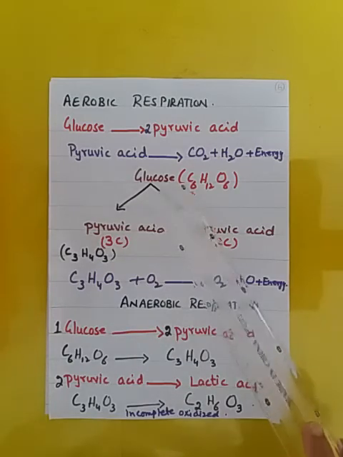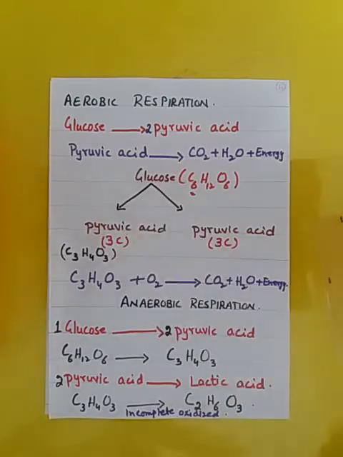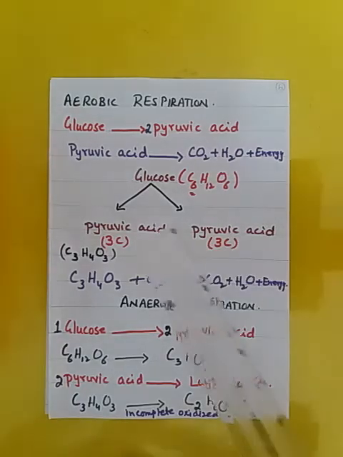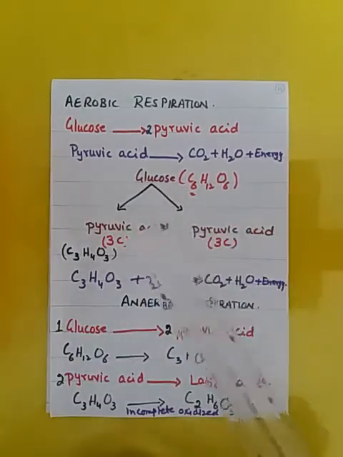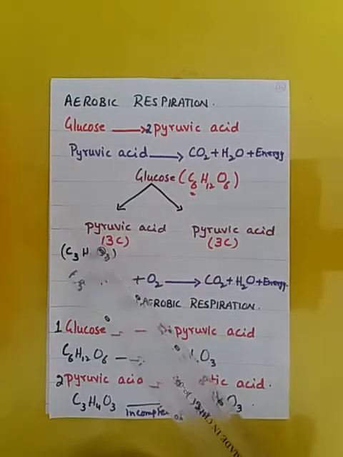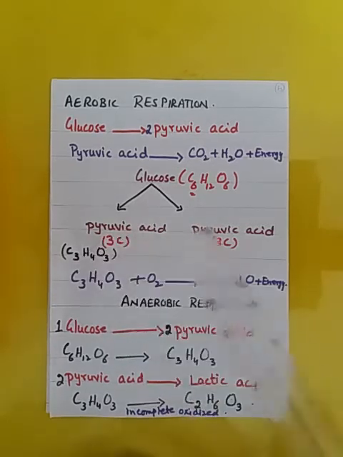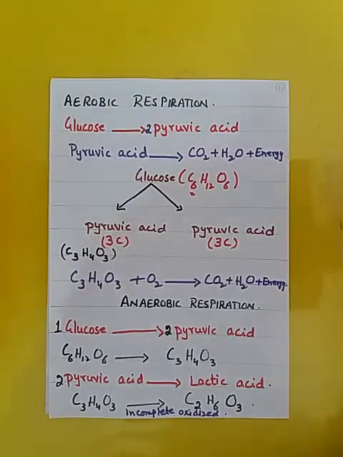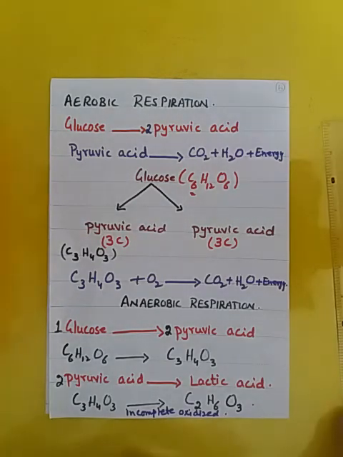One molecule, here if you see C6, it means carbon 6. One molecule of glucose is broken down into two molecules of pyruvic acid. And then we get from the pyruvic acid carbon dioxide, water and energy.